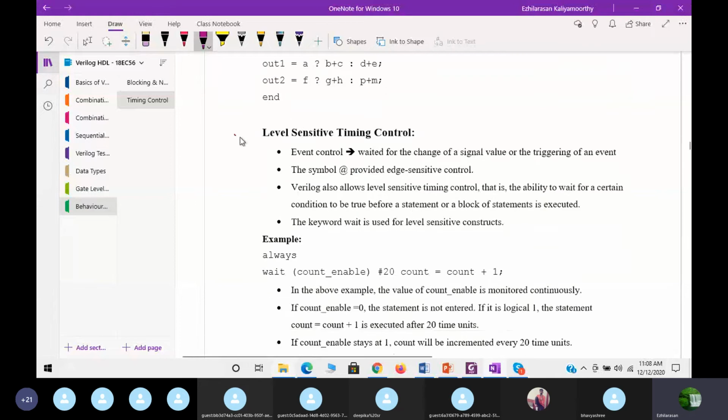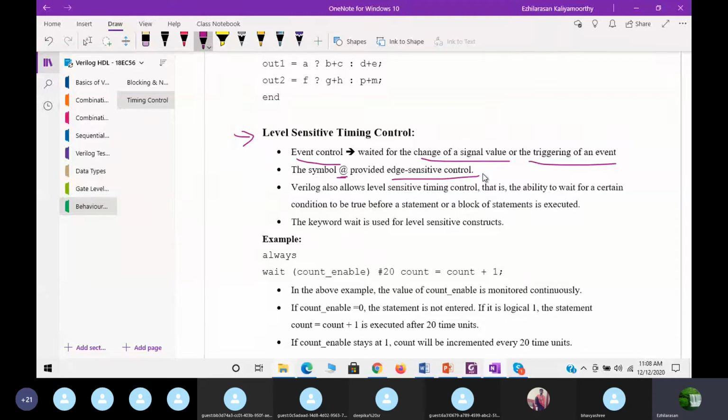Next, third timing control is level sensitive timing control. Now you can see the level sensitive timing control is event control. It waits for the change of the signal value or the triggering of an event. That is the symbol at we use, right? The level sensitive, in the sense what we use, at provided edge sensitivity control.